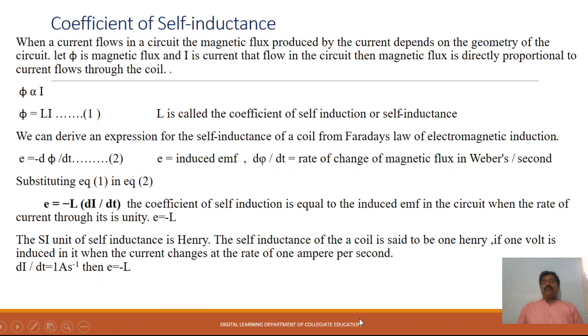Let me see the next concept, called the coefficient of self-inductance. When is the self-inductance of a coil said to be 1 Henry, and what is the coefficient of self-inductance? We are going to discuss that in this concept. When a current flows in a circuit, the magnetic flux produced by the current depends upon the geometry of the circuit.